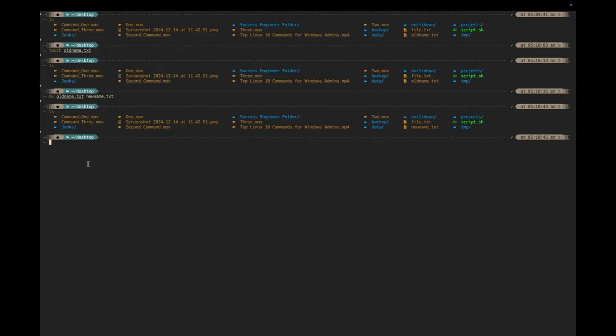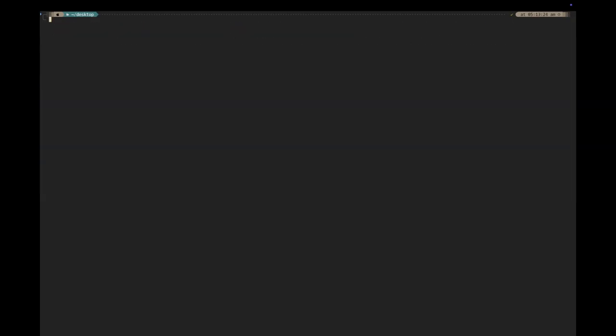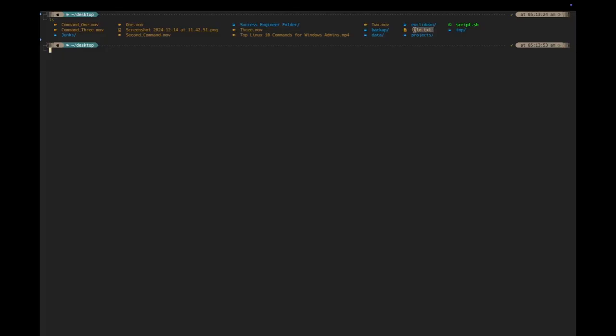So the next thing is to move a file to a directory. So we've successfully done that. Now let's cd into the backup directory to see if the new name file is there. So now let's list what we have. Okay, you can see we have the new name file. Let's list the text files we have on our desktop. We have just one text file.